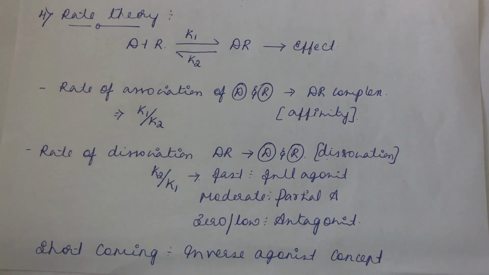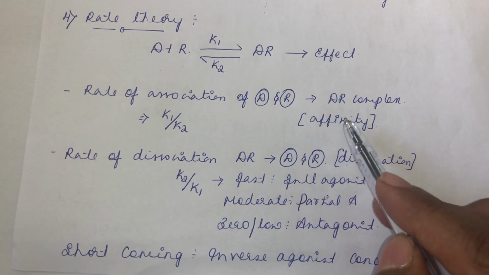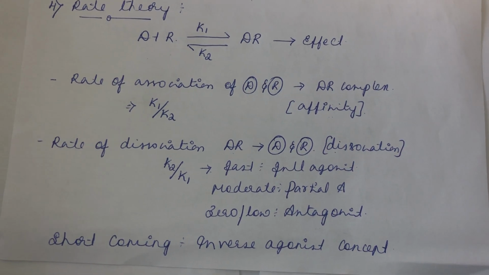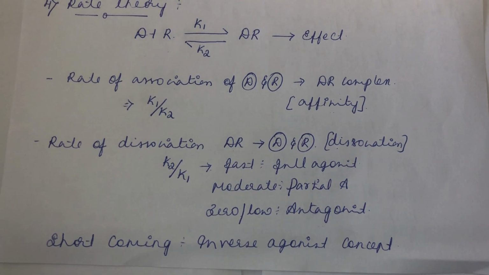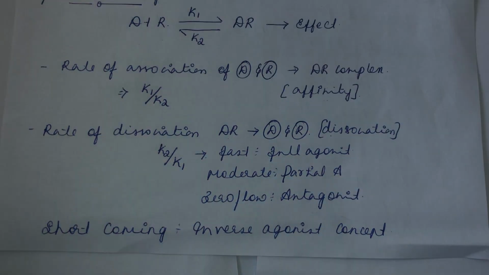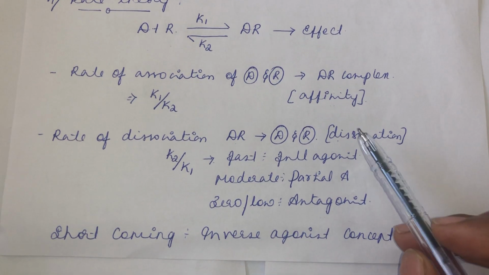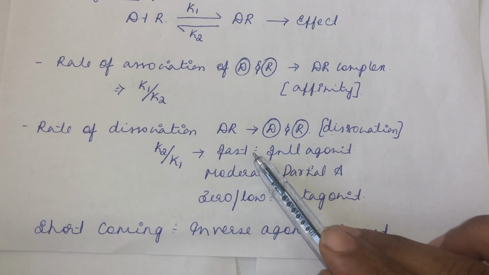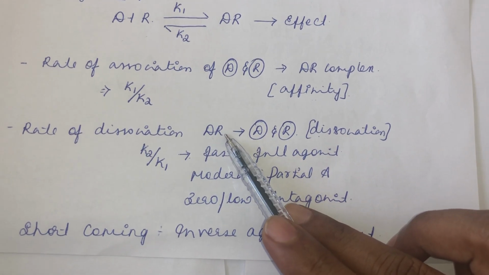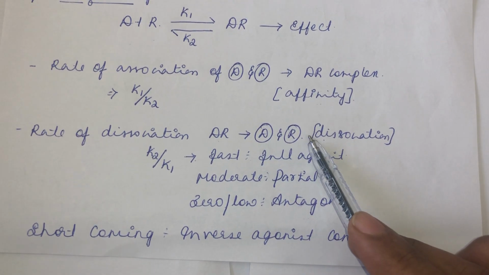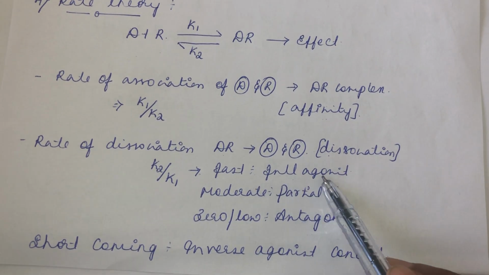Here, as I told you, across the drugs the affinity remains the same. The ability of a drug to bind to the receptor to form a complex, the affinity, remains the same for agonist, antagonist and inverse agonist. Which characteristic differentiates these drugs? It is efficacy, and efficacy depends upon this dissociation. The rate of dissociation is the one which differentiates these drugs. The rate of dissociation for a full agonist will be faster. Since it is faster, the DR complex rapidly produces the effect and rapidly degrades into free drug and free receptor, so that a new drug can come and bind to the receptor and produce the effect. That is the concept. The rate of dissociation will be faster for a full agonist.